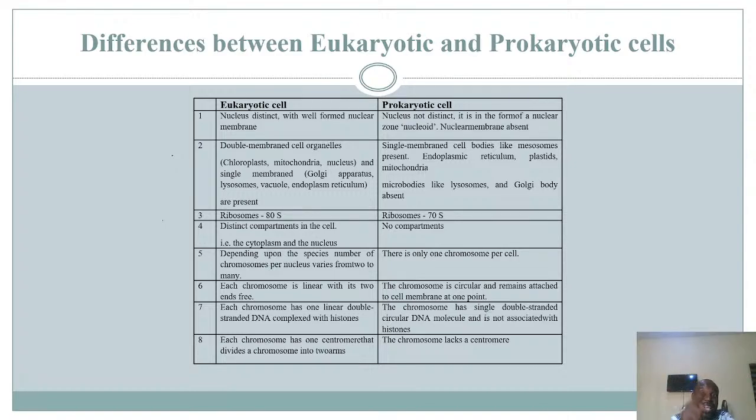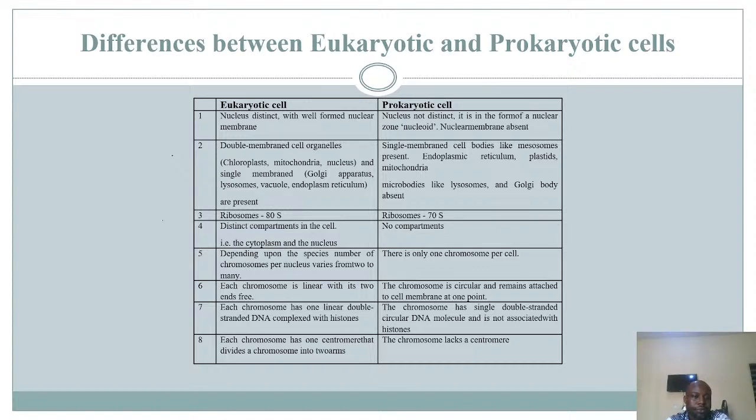In this other case, the chromosomes are circular, which means their ends are bonded together. The chromosome is circular and remains attached to the cell membrane at one point. You see, the ends are connected. They are circular and attached to the cell membrane. So they are not linear, unlike what you see in the eukaryotic cells, but circular chromosomes with ends that are connected or bound to the membrane.